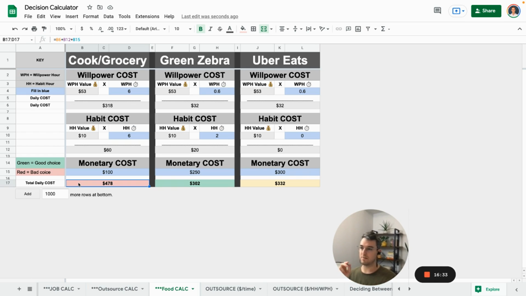The bonus one that I'm going to give in the video is going to be saving if you are not returning something. So it's looking at if I buy something on Amazon, I buy a lens on Amazon, is the willpower time and habit time I'm going to spend on returning that thing going to be worth it for me? If it's a $10 product, is it going to be worth it for me to go get a label?